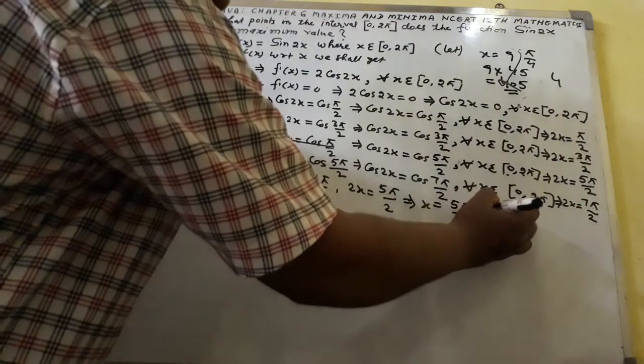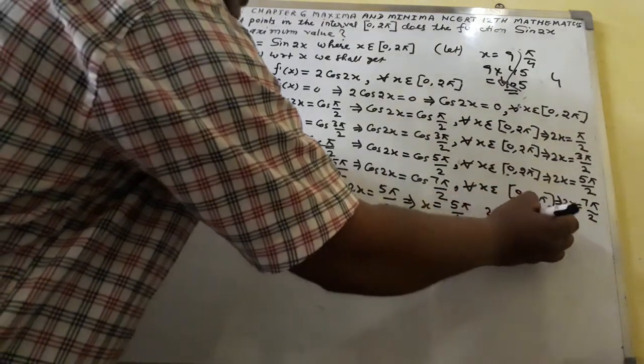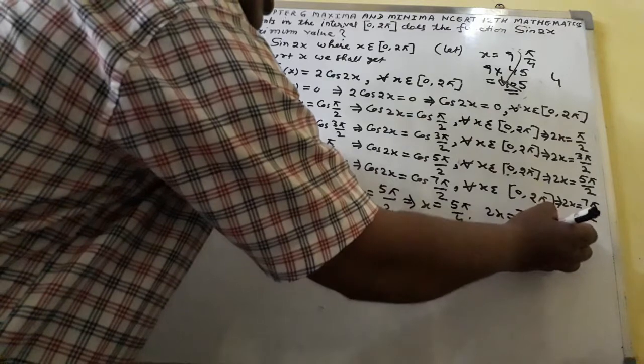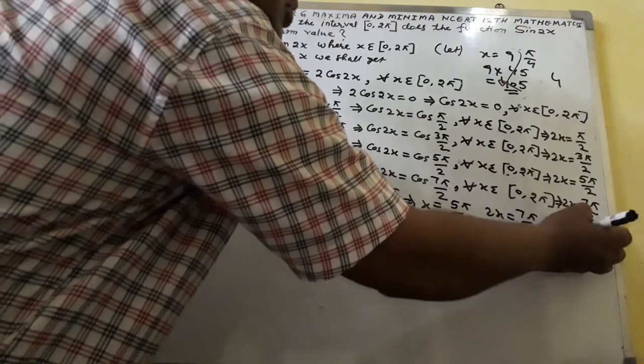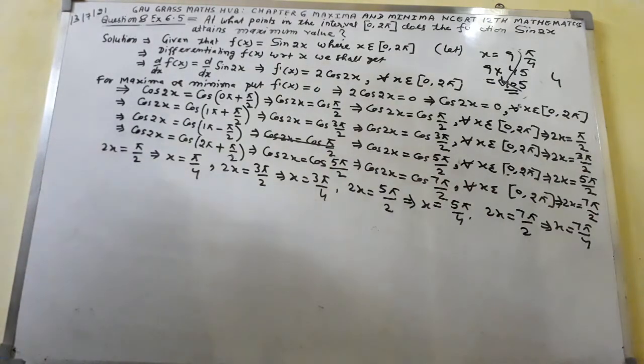Again 2x equal to 7 pi by 2 I shall write, you will get here x equal to 7 pi by 4 you will get. This thing you will get.